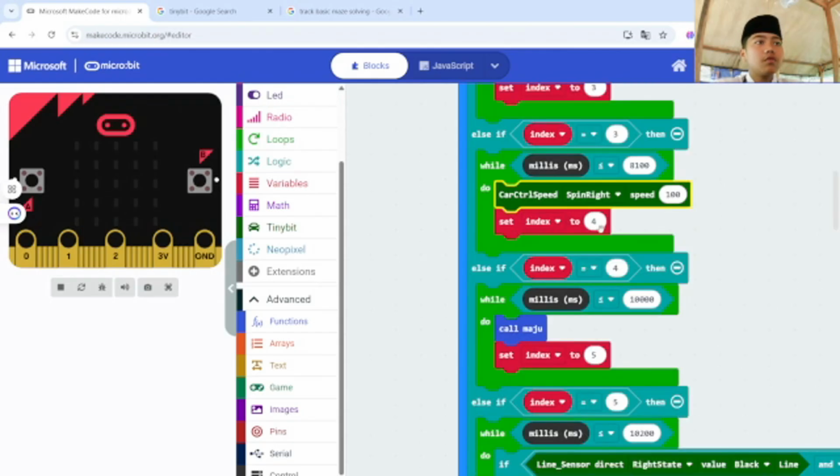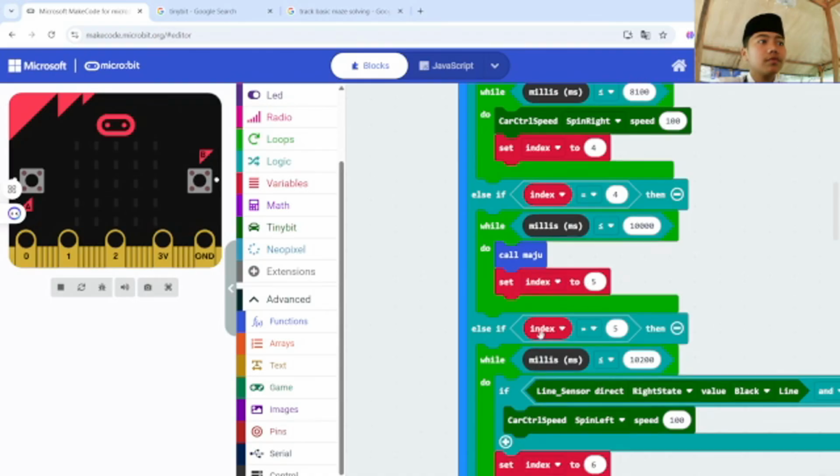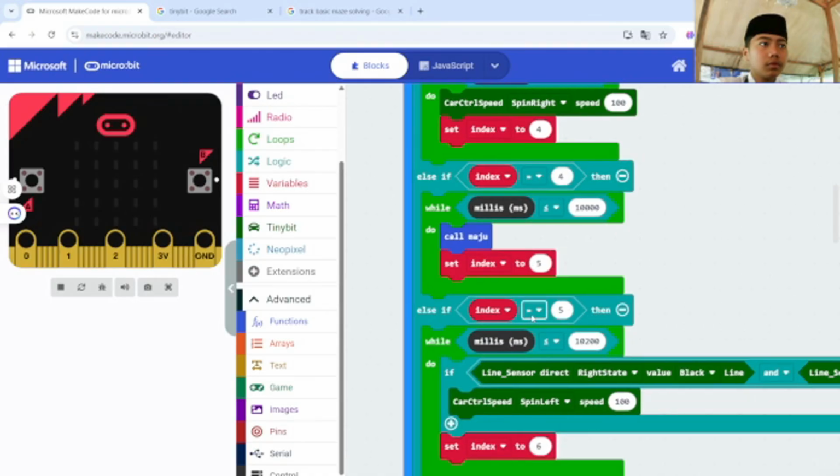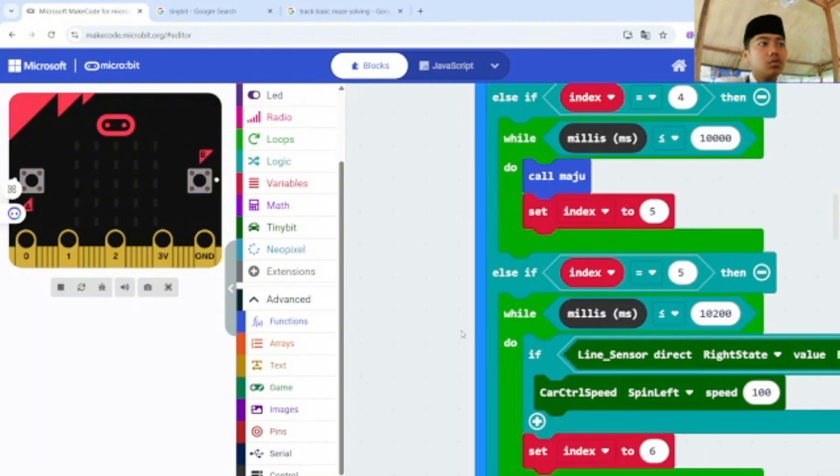Set index to 4 and then else if index 4, then 10,000 and then do call maju, set index to 5 and then else if 5, set index 5 mills to 10,200, then this 2